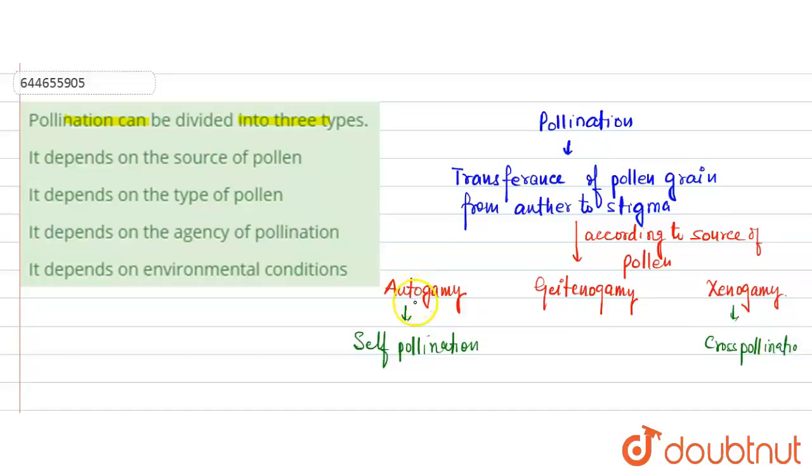So autogamy is basically the transference of pollen grain from anther to a stigma of the same flower of the same plant. Deuterogamy is basically the transference of pollen grain from anther to a stigma of 2 different flowers of the same plant, whereas xenogamy is basically the transference of pollen grain from anther to a stigma of 2 different flowers of the 2 different plants. So pollination is of 3 types, and it depends on the source of pollen.